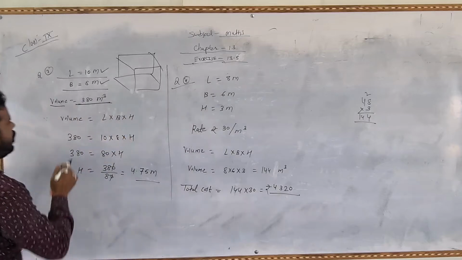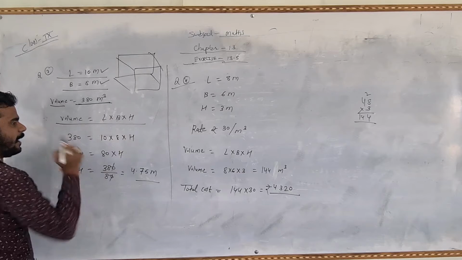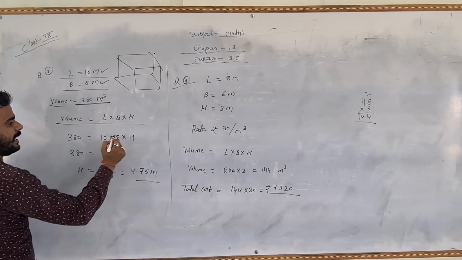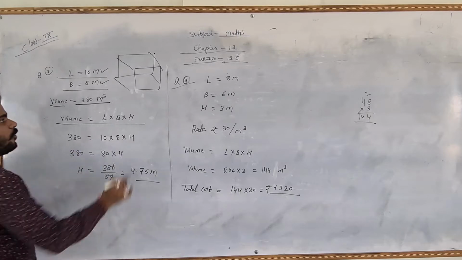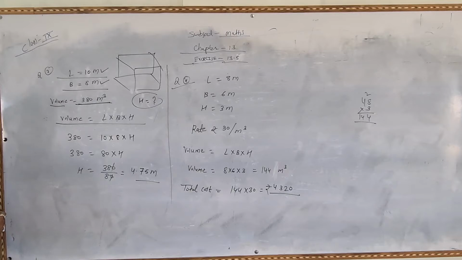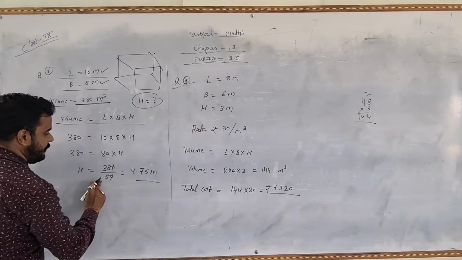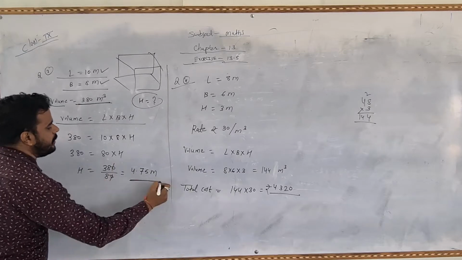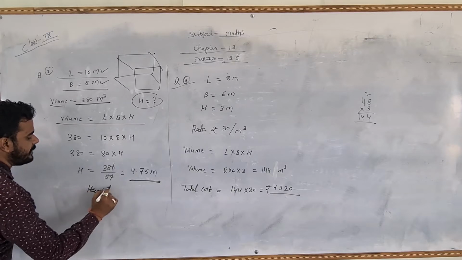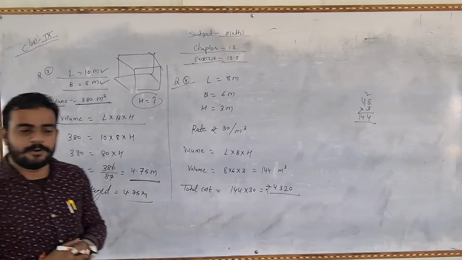So as you know, the volume of the cuboid is volume equals length multiply breadth multiply height. The volume is given 380 meter cube, length is 10, and the breadth is 8, into h as it is, because we have to find out the value of h. It means we need to find the height. So 10 multiplied by 8 is 80, and 80 will be changed into division. So h equals 380 upon 80. After cutting, we will get 4.75 meter height. The height of the tank is 4.75 meter. Okay, I hope you got the answer.